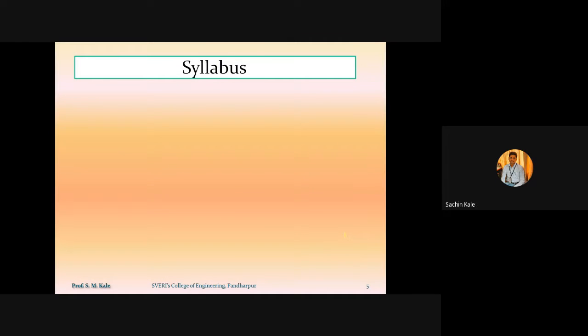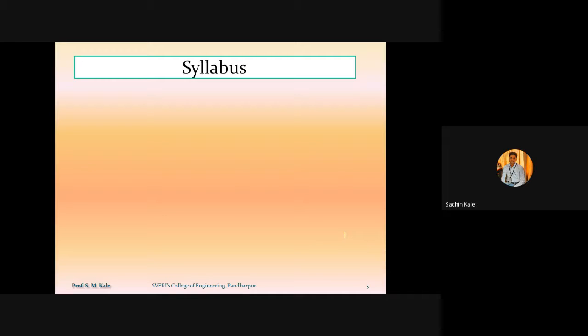Now, the syllabus. This is the first batch of the new syllabus related to refrigeration and air conditioning, because yours is the first batch of the BTech. Previously there was the BE degree. So the previous syllabus I may call the old syllabus. In the old syllabus, there were 8 chapters related to the subject refrigeration and air conditioning.